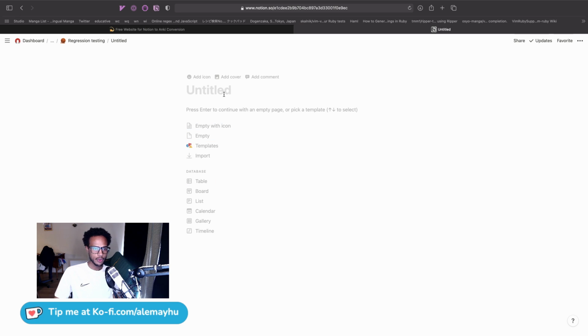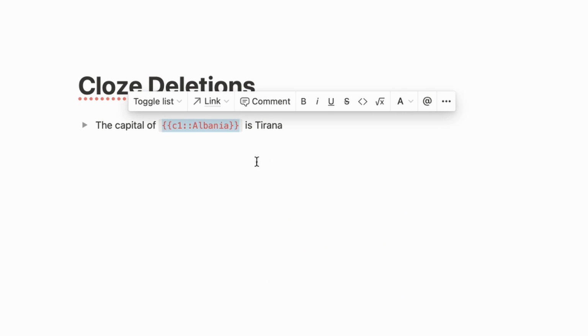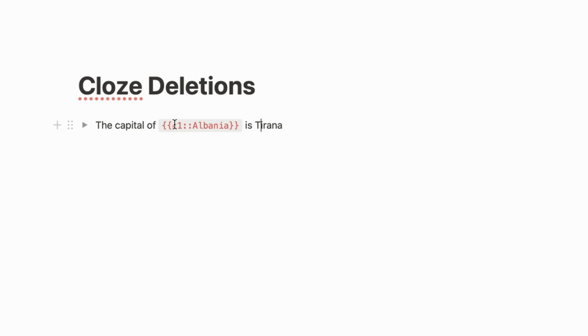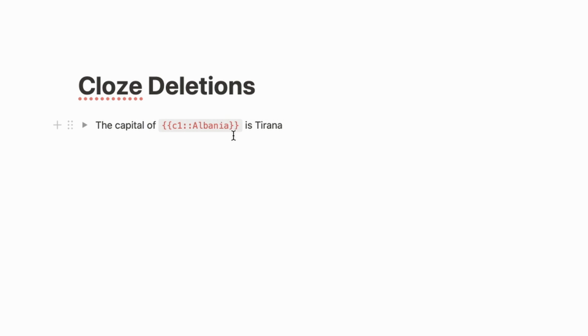Another thing we did is for cloze deletions, right? In Anki, you can have the capital of Albania is Tirana. This is the Anki syntax for it. If we make it a code block, you can see it's open bracket, C1, colon, Albania, and then close. The keyword is there, and then you could also add a hint here. But sometimes you forget to do that, so now you don't have to. If you wanted to, you could just write it out like this. So this option is now supported.